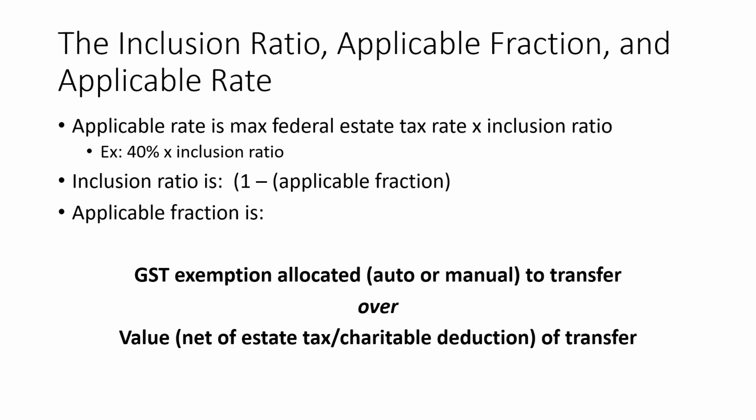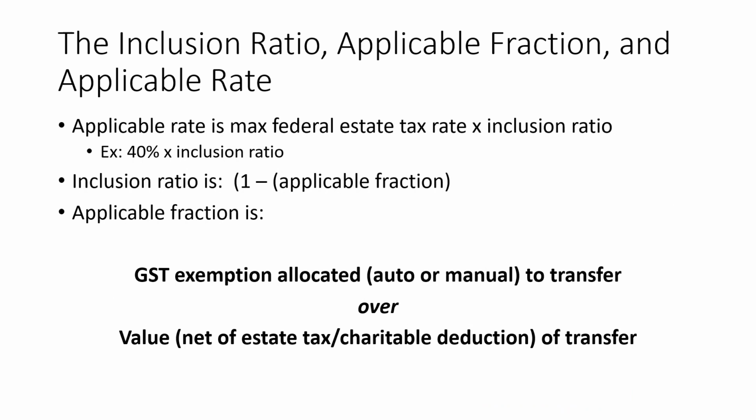So to bring things home a little bit, perhaps overly simplified, the applicable rate will be the maximum federal estate tax rate times the inclusion ratio. So for example, right now it's 40%. That means that our applicable rate will be 40% times the inclusion ratio, subject to future congressional action, which could potentially change that rate up or down. We never know. And that's a common theme you see through the code for estate and gift tax purposes too, that it's built to react to changes in tax rate, which is why I think it's important to know the federal gift and estate taxes before diving into this specific subject matter. But that aside, that's our applicable rate.